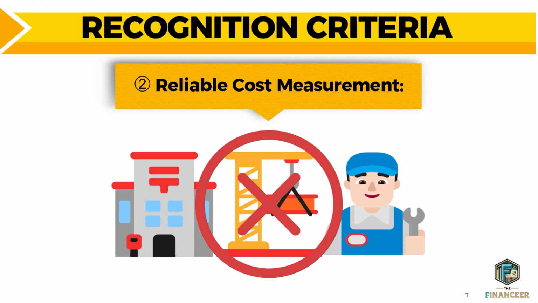So at the end, these two criteria, which are probability of future economic benefits and the reliable cost measurement, act as gatekeepers, ensuring only the assets that meet both these criteria qualify as PPE and enter in the financial statements.